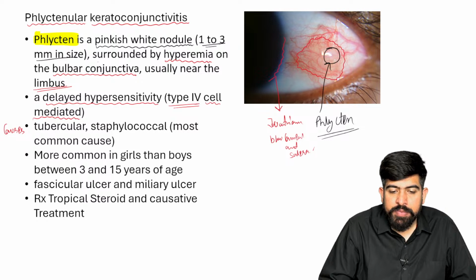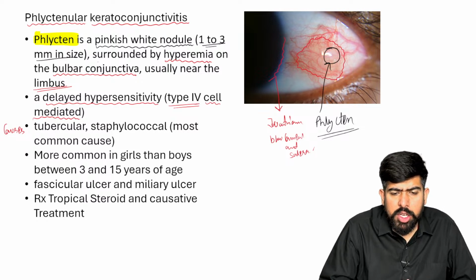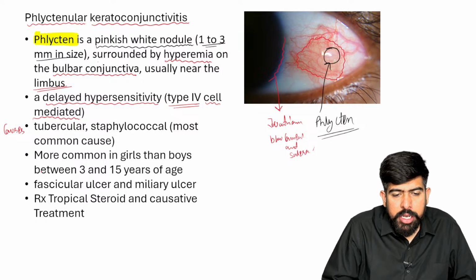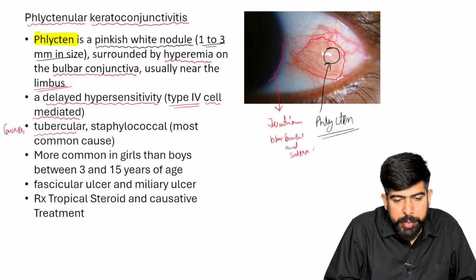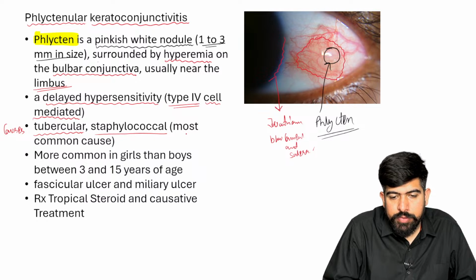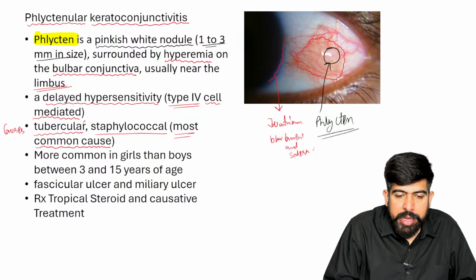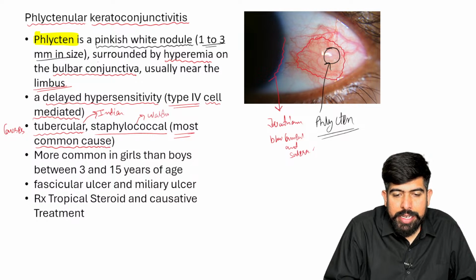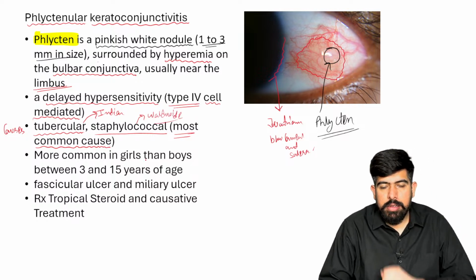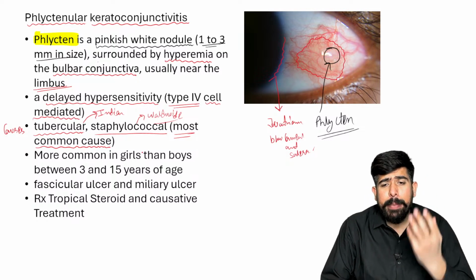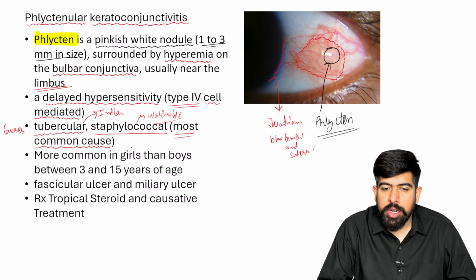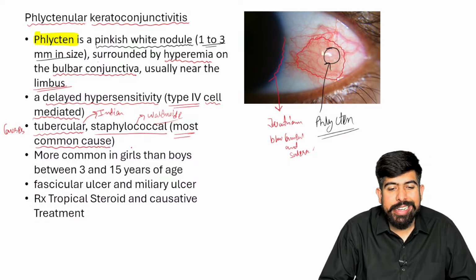In this condition, the cause will be tubercular, meaning TB, and streptococcal. I'm clearing your doubt here. What is meant by tubercular? Tubercular is seen in India, and streptococcal is seen worldwide. So if your patient has TB, the most common cause of phlyctenular keratoconjunctivitis in India is TB.